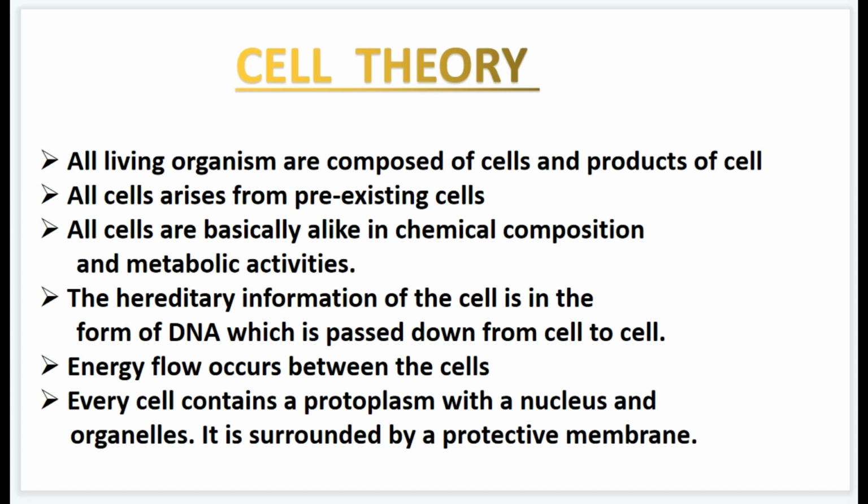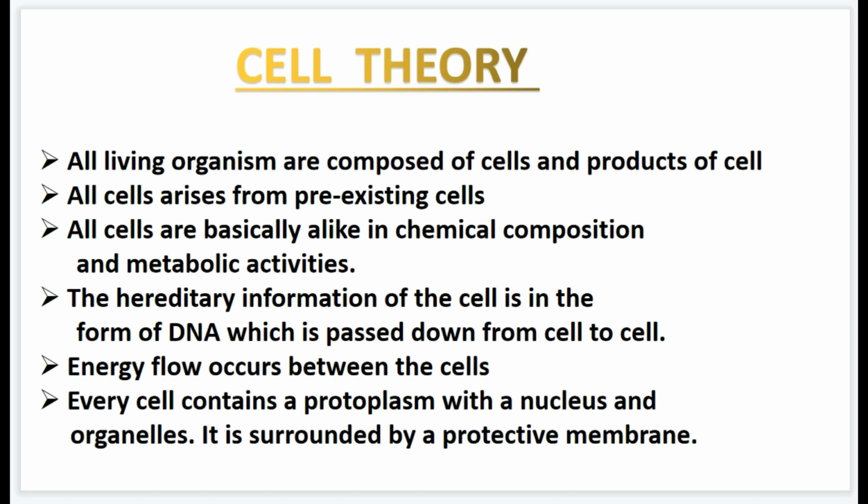All cells are basically alike in chemical composition and metabolic activities. The hereditary information of the cell is in the form of DNA, which is passed down from cell to cell, or you can say parent to offspring. Energy flow occurs between cells. Every cell contains a protoplasm with a nucleus and organelles. It is surrounded by a protective membrane.